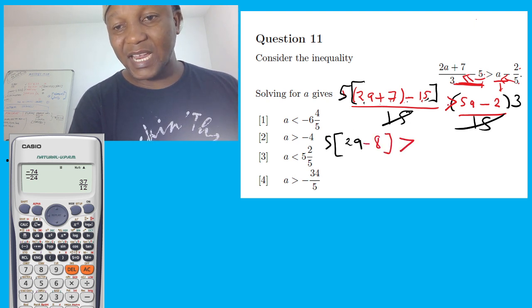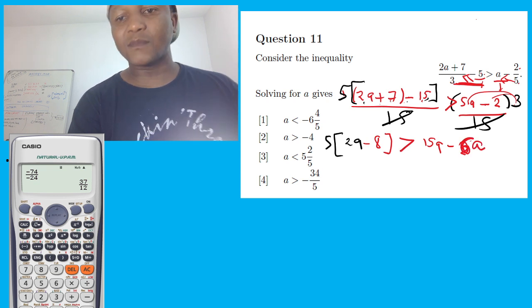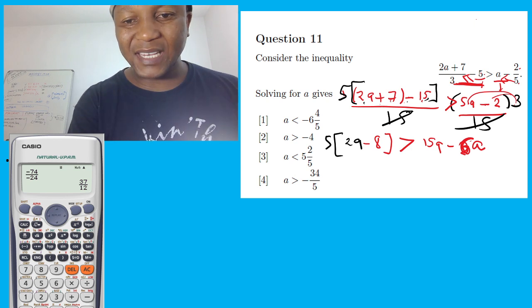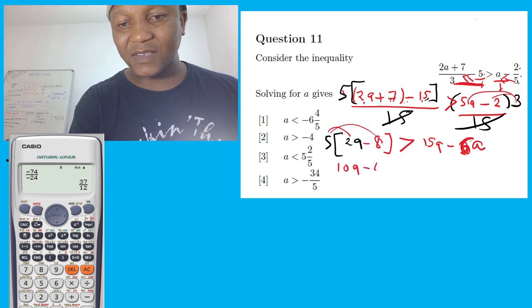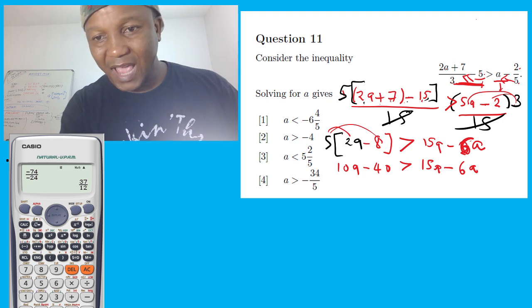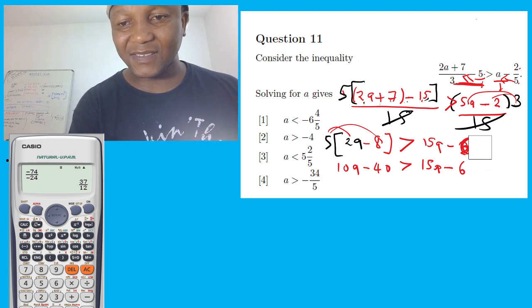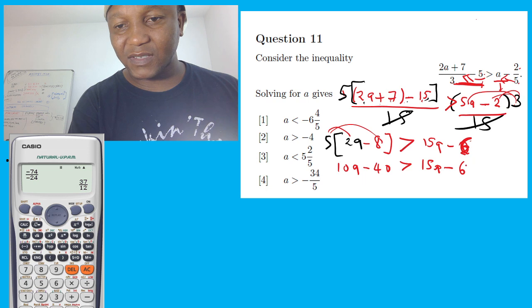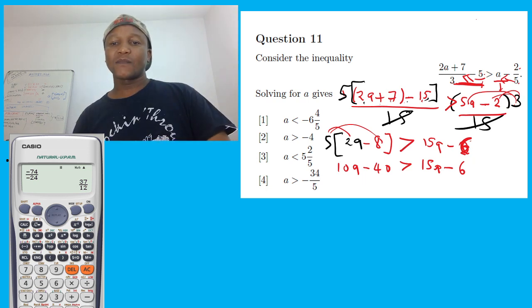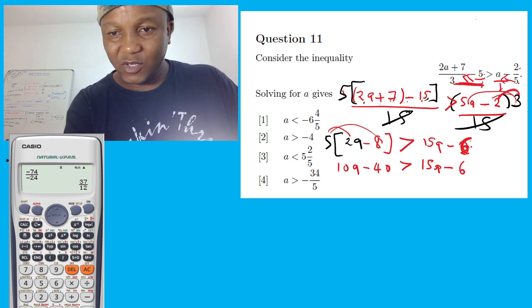Greater, because it's a greater inequality here. 3 times 5, 15a. 3 times 2, negative 6. So now before we group the like terms, let's multiply: 5 times 2, 10a. 5 times 8 equals 40, greater or equal to 15a minus 6. This is not 8, just 6, my point. 3 times 2 is equal to 6, so 15a minus 6, because there's no a here.